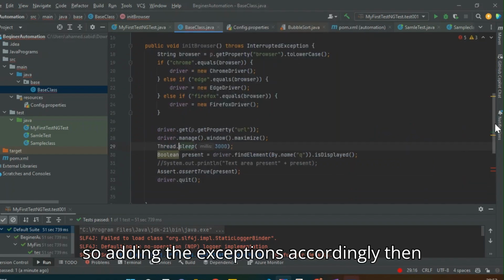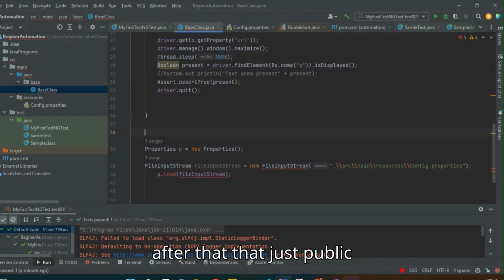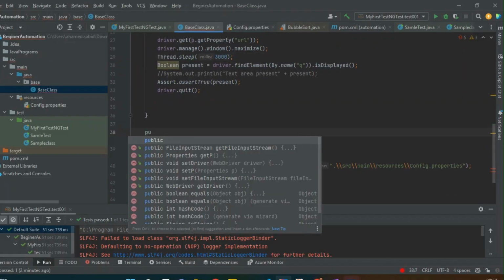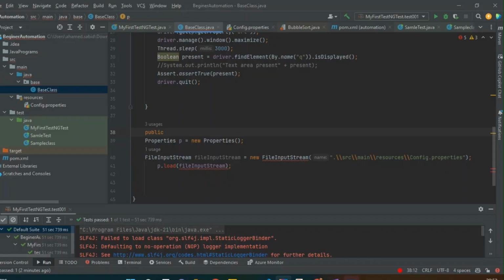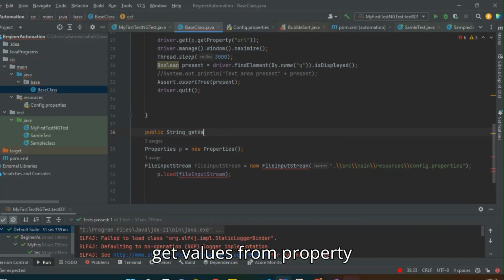So adding the exceptions accordingly. Then after that, public String getValuesFromProperty.